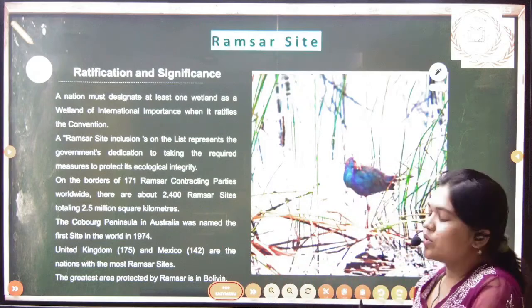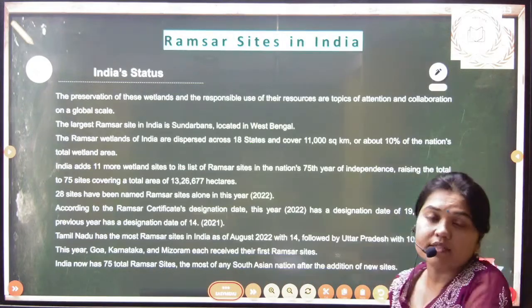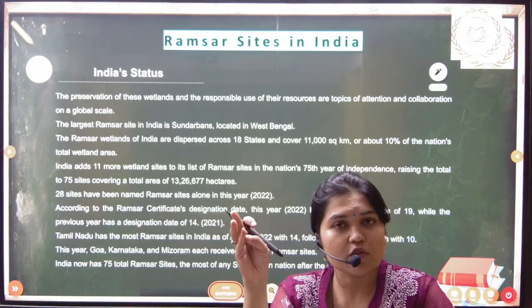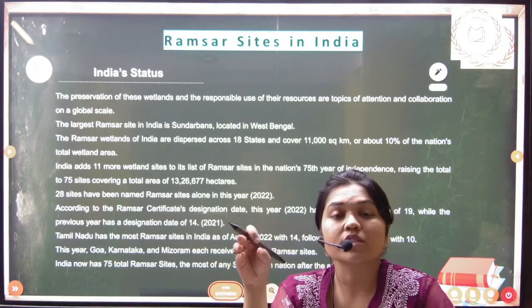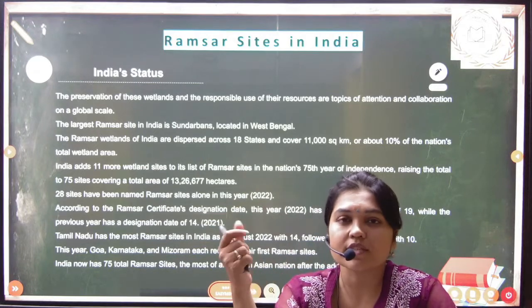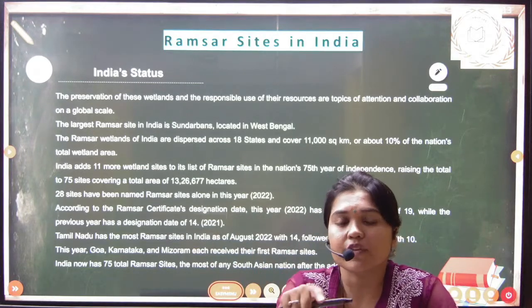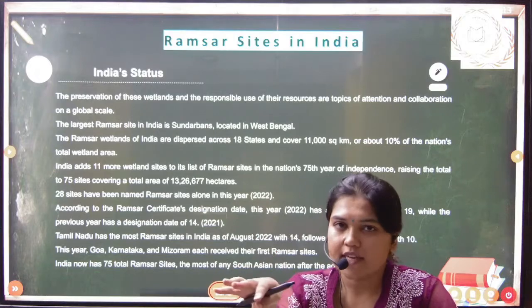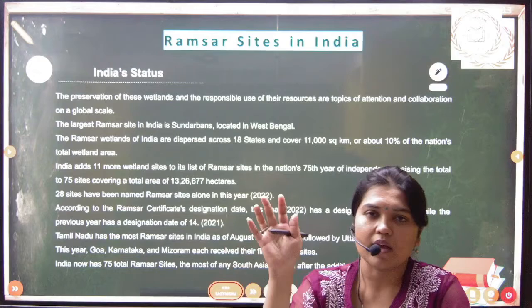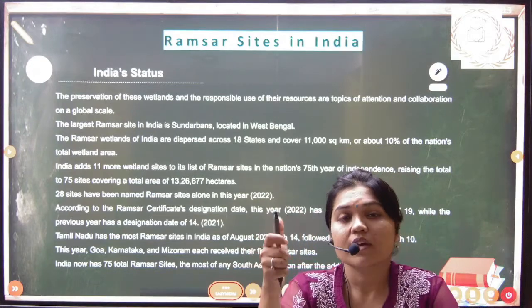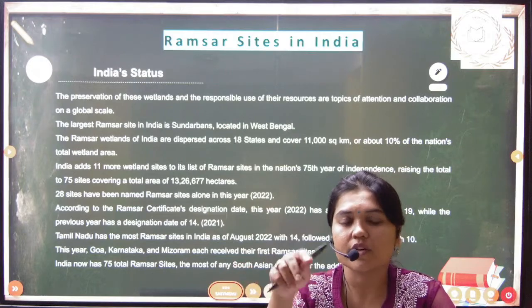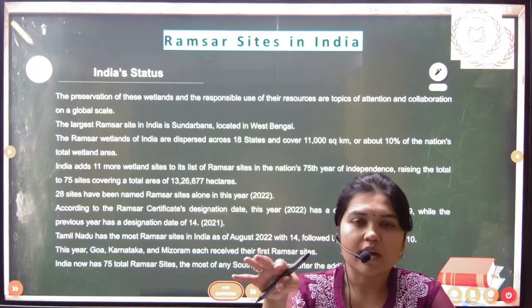Now let's move to the next slide and see what the Ramsar status in India is as of now. The Ramsar Convention on Wetlands was signed in 1971 and came into force in 1975. But India signed this convention on 1st Feb 1982. After that only, we started designating sites as Ramsar sites, in which Chilika Lake of Odisha and Keoladeo National Park of Rajasthan were the first Ramsar sites in India.